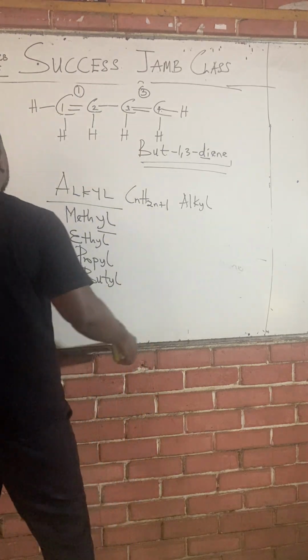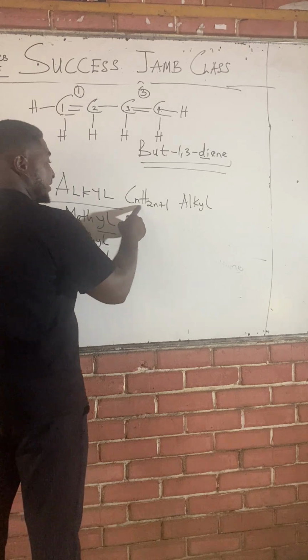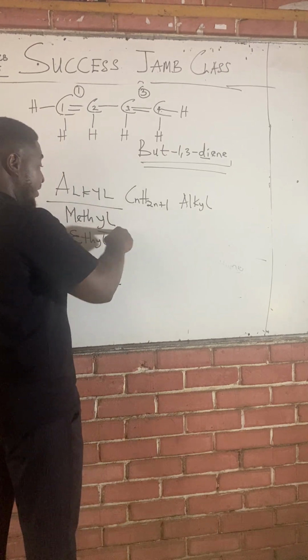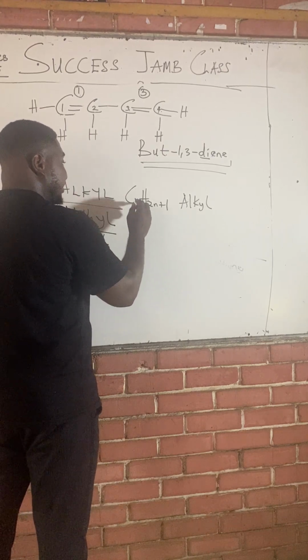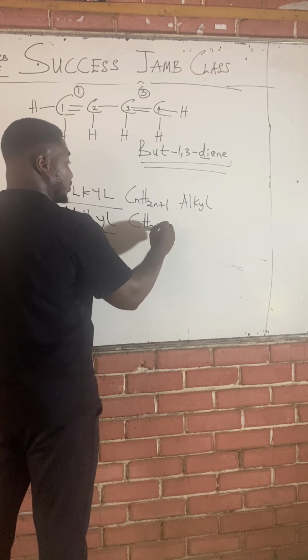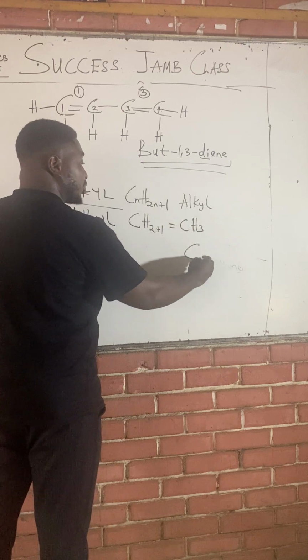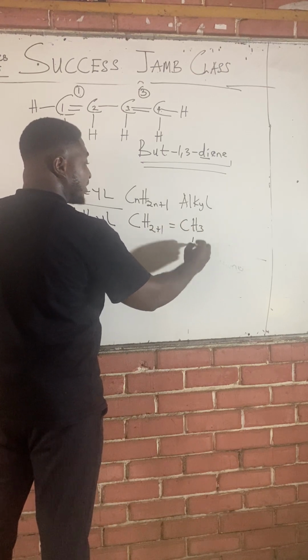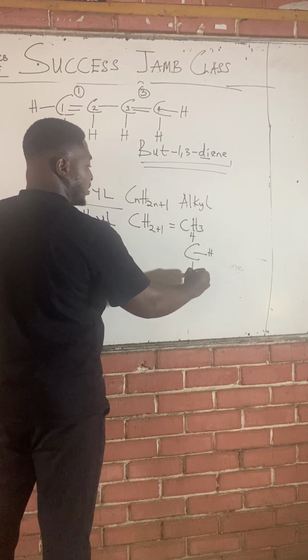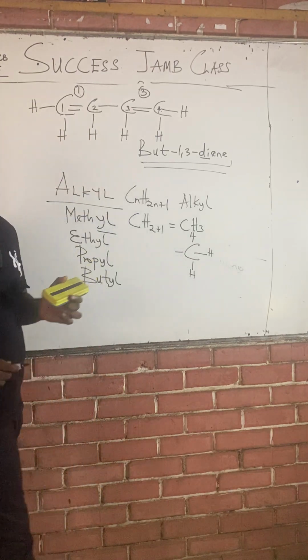Now, class, these are always occurring as a branch because they are not complete. Look at methyl, CnH2n+1. Let's apply the general formula here. Meth means 1 carbon. So you have C1, H2 times 1 is 2, plus 1, which is CH3. If you draw the structure of CH3, you see that you're going to have only 3 hydrogens, and carbon must have 4 bonds, right? So carbon is lacking here.